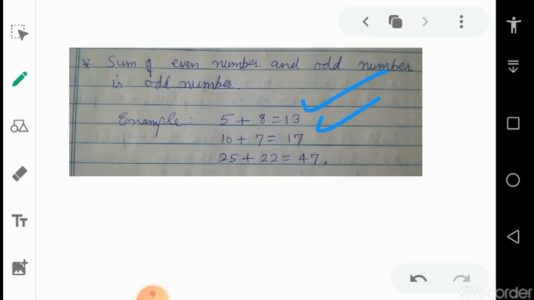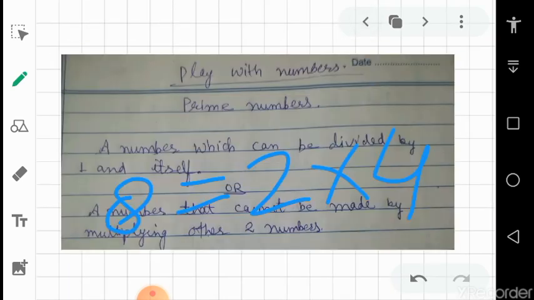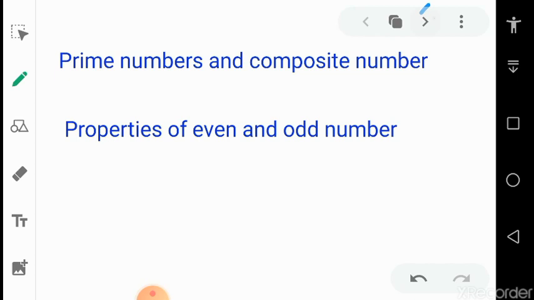Next, 25 plus 22, here 25 is odd number and 22 is even, but finally answer is odd number. So remember always, sum of even number and odd number is always odd number. Now revise few points which are important as the result about prime and composite numbers.